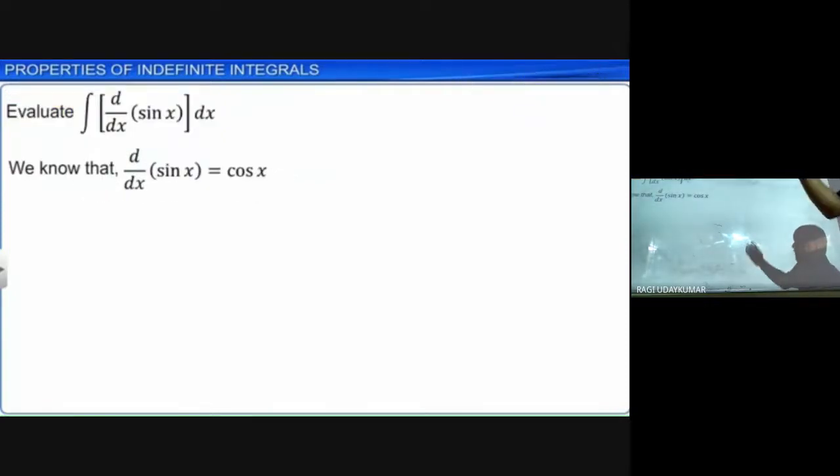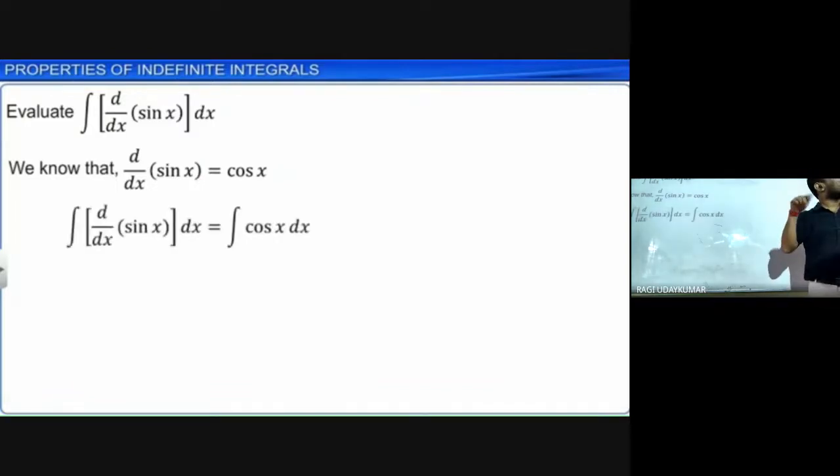In the same way, in this one, at the end you get sin x. But here we get sin x plus c, because at last we are integrating, after first taking the derivative. So finally we get sin x plus c: the function plus a constant.